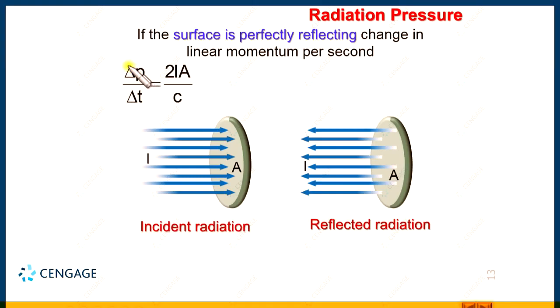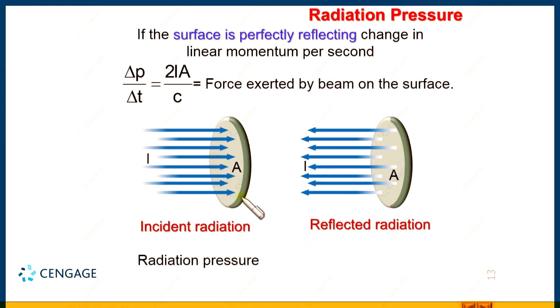By the force definition, that is the rate of change of linear momentum, we can say this is the force exerted by the radiation or beam of light on the surface, right. This is the radiation force. We got the value of radiation force, which is normal to the surface. So, we can find the radiation pressure. Radiation pressure will be nothing but force divided by area of the surface. That means I A divided by C, and overall divided by A, so A and A will get cancelled. That means the radiation pressure should be 2 I divided by C. This is the radiation pressure, right.